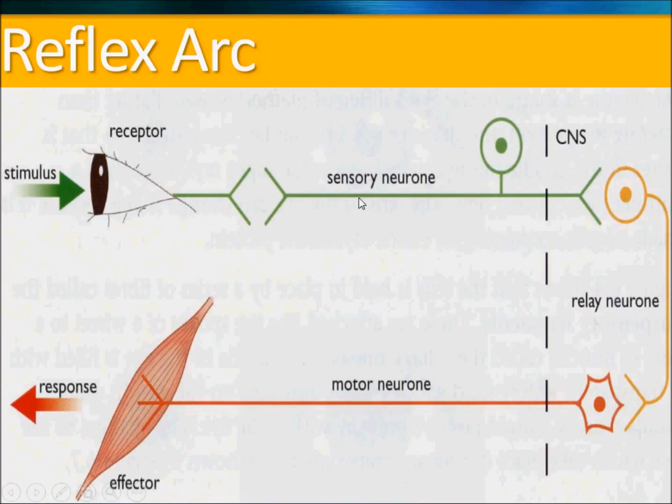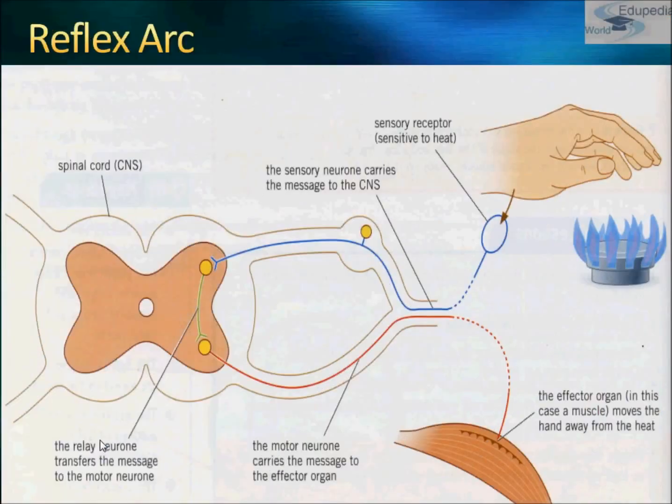Then it passes information to the sensory neurons, and then it goes to the CNS, which is known as the relay neuron, and from the relay neuron to the motor neuron to the effector. And this produces a response, and that's the reason it is called the effector. See, this is the reflex arc. This is our spinal cord.